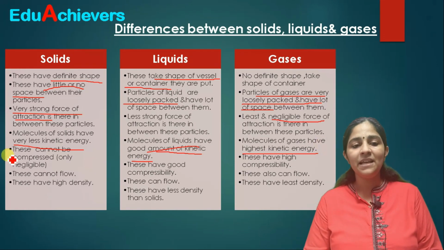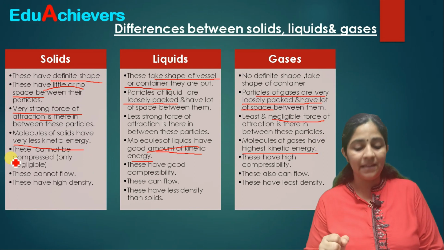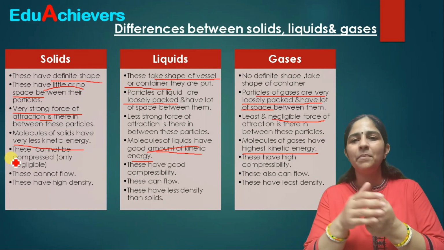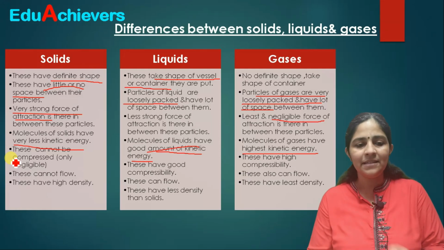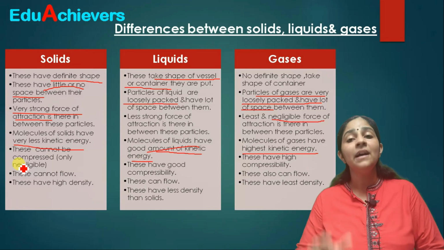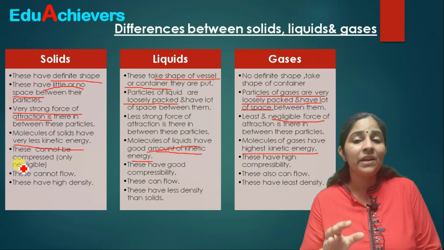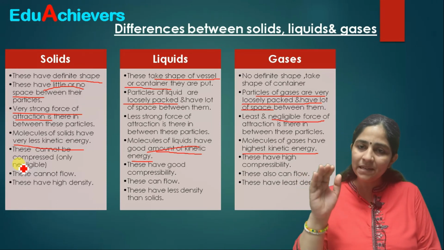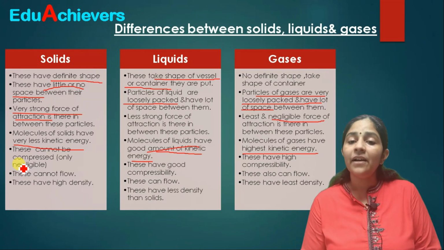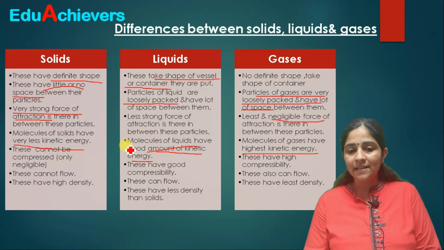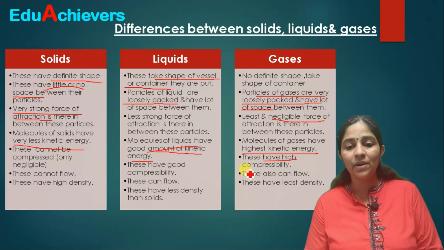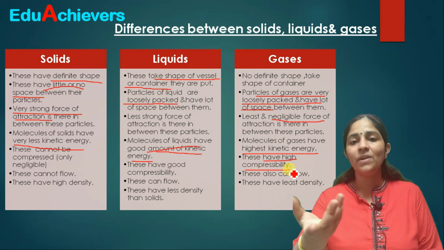Now the next property, compressibility. You're aware that you cannot compress solids. Liquids can be compressed comparatively, though they also cannot be compressed so much, only a little. And gases have very high compressibility. Take CNG, for example.